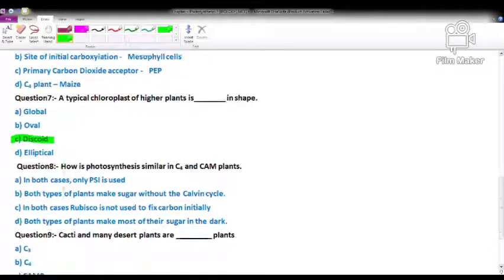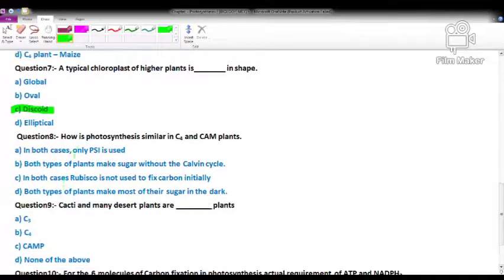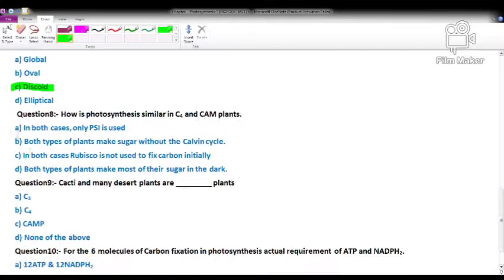Now next question, question number 8: how is photosynthesis similar in C4 and CAM plants? CAM means crassulacean acid metabolism plants. These plants are cacti, desert plants. Options are given: how is photosynthesis similar in C4 and CAM plants?